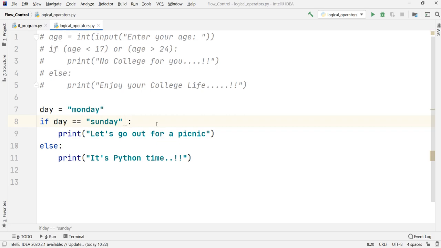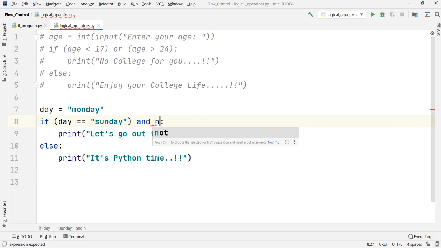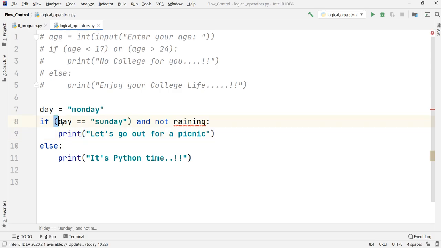So how I can implement it here is, suppose the day is Sunday and I want to make use of the AND operator. Because we are going to use another expression, let us put it into parentheses, like we always do. So if the day is Sunday and it is not raining. I have set up a condition saying that if the day is Sunday and not raining. My second expression starts from here, and it will end here.